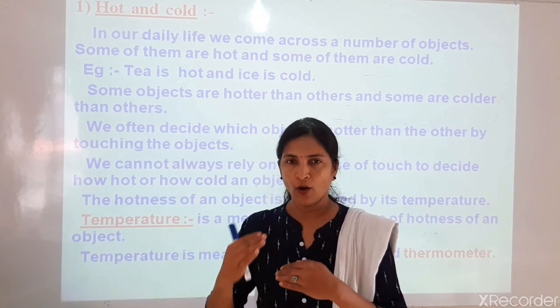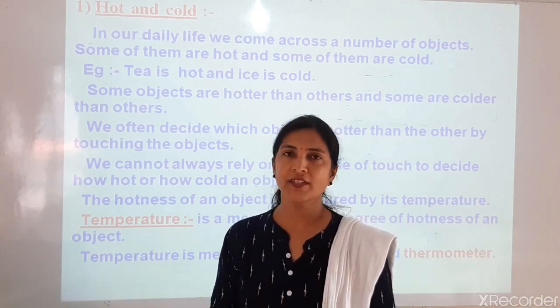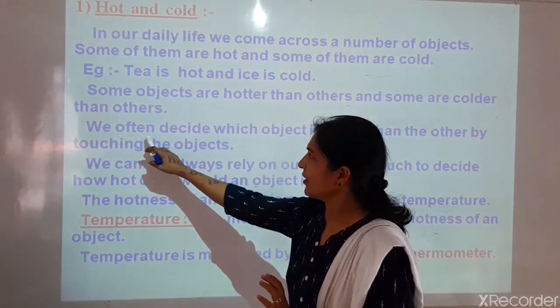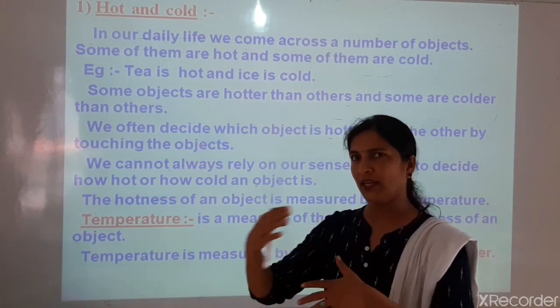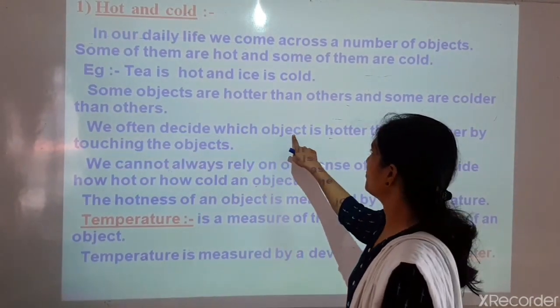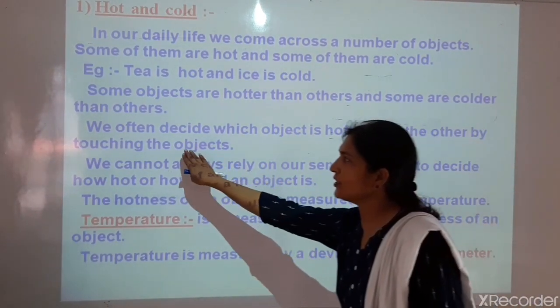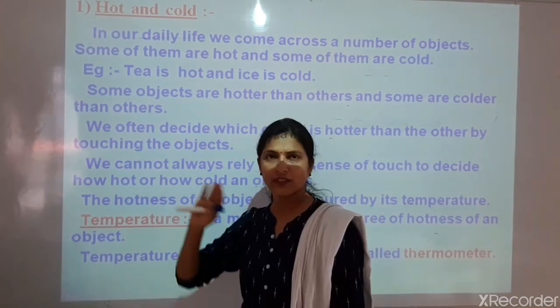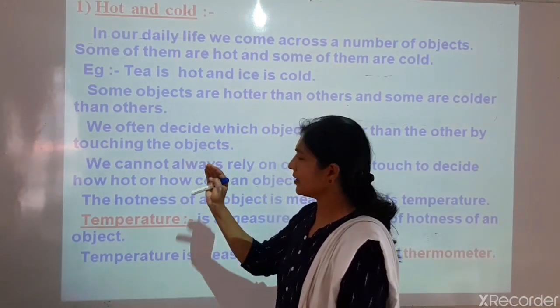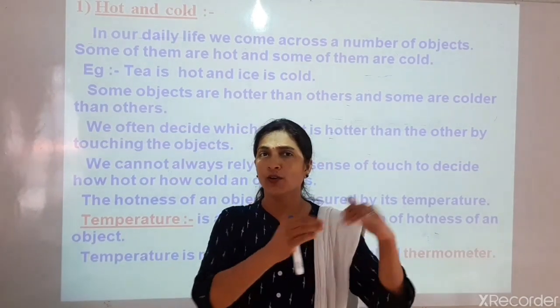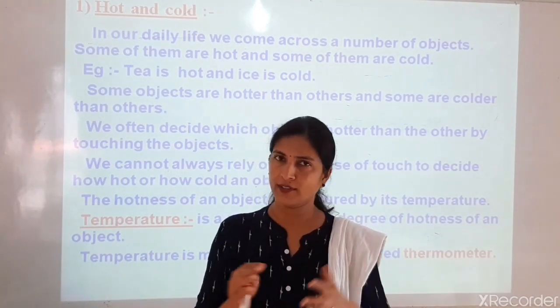Most of the time we decide which object is hotter than the other by touching the object.